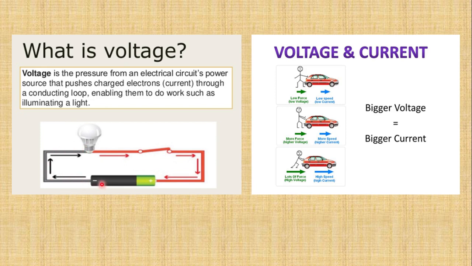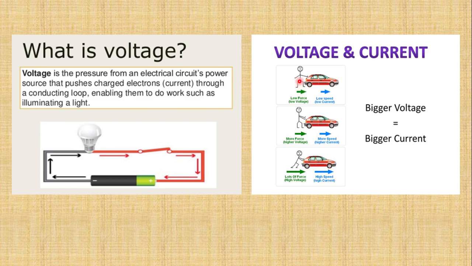Who provides the voltage? Cell or battery. This is a cell. On one side positive is written and on the other side negative is written. So a cell or battery provides the voltage which causes the electric charge to flow inside a circuit, and hence they produce the electric current. We can show the relationship of voltage and current in this simple illustration.